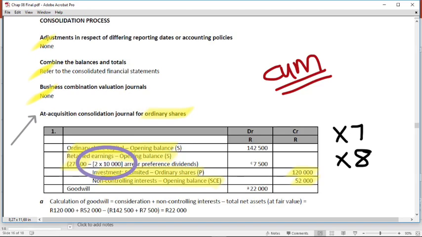So when you write the at acquisition consolidation journal entry, only the 7,500 will be part of the at acquisition equity attributable to the ordinary shares. And as a result, comparing what the parent was willing to pay for his portion, the parent's measurement of NCI to the net asset value of the subsidiary, you end up with goodwill in this journal entry.